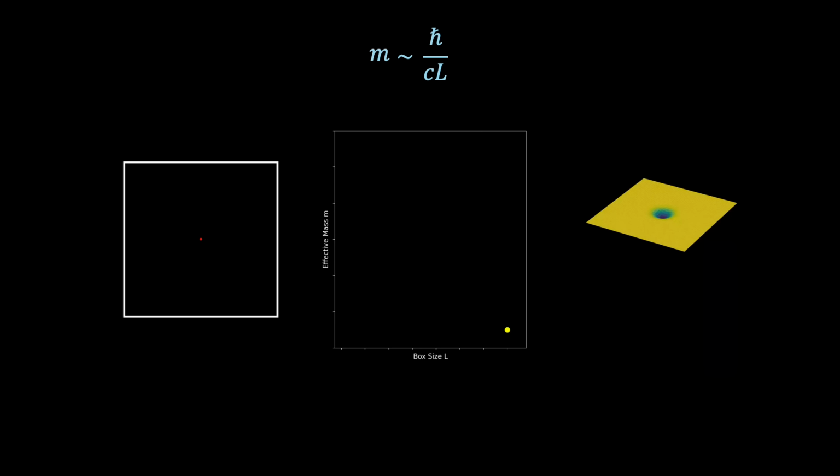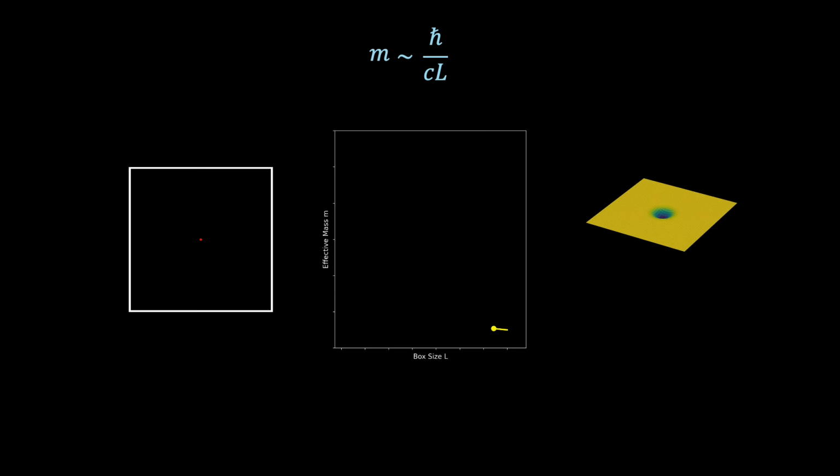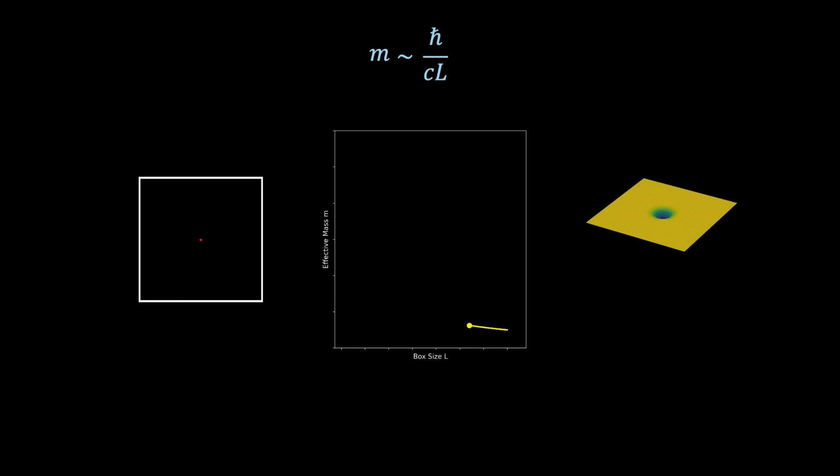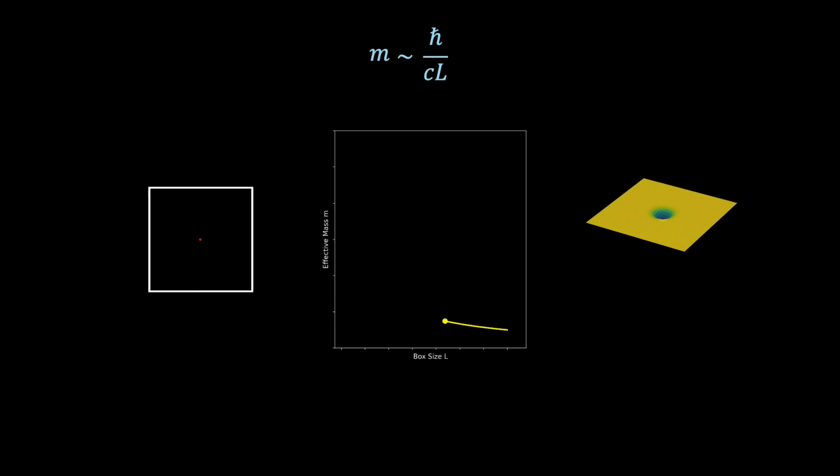And so, if we now put everything together, we see that as the box gets smaller, corresponding to L decreasing, then the effective mass increases due to the increasing confinement energy. And so we end up squeezing more and more mass into a smaller and smaller region of space. And as we do so, we begin to approach something rather dramatic.